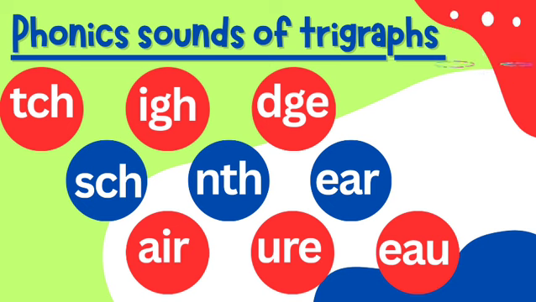Let's learn about the phonics sounds of trigraphs. TCH, IGH, DGE, SCH, NTH, EAR, AIR, URE, EAU.